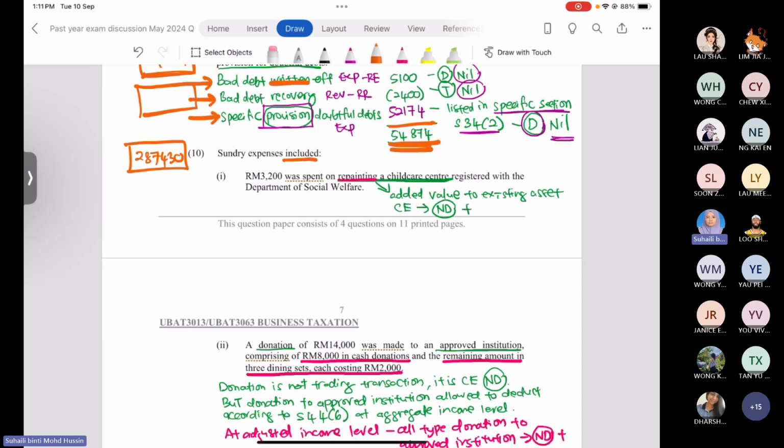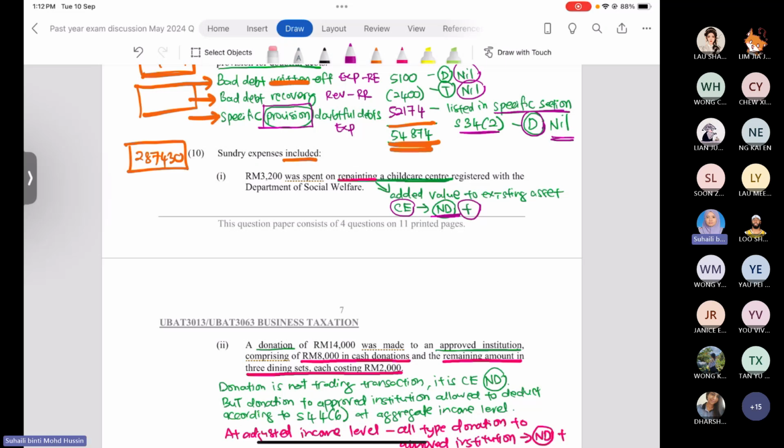You want to make the building more attractive. So repainting of the childcare center is considered a capital expenditure. When it is capital expenditure and not listed in a specific section, the total 3,200 ringgit is not allowed for deduction. We have to add it back.